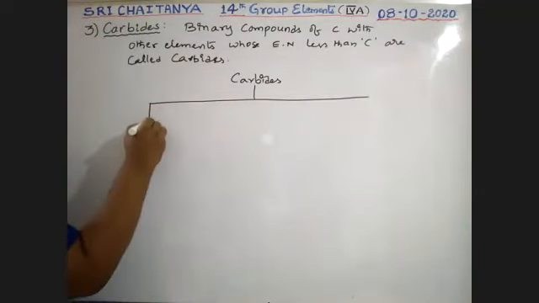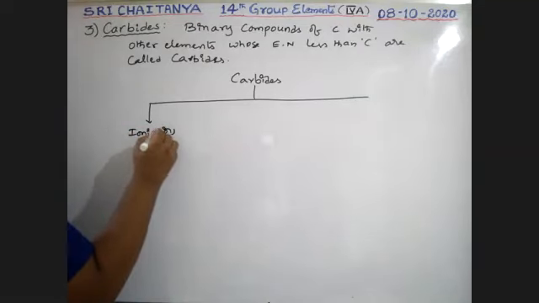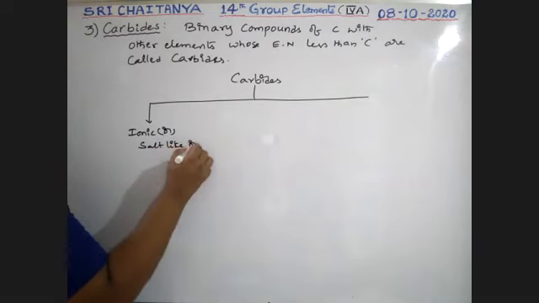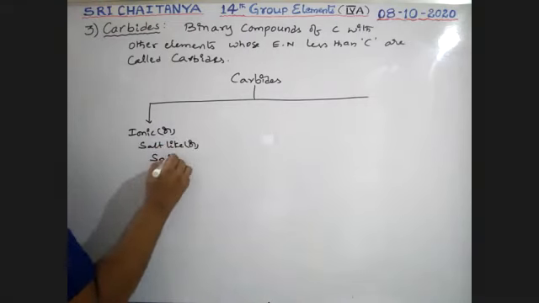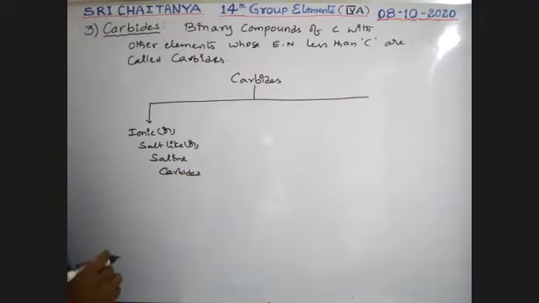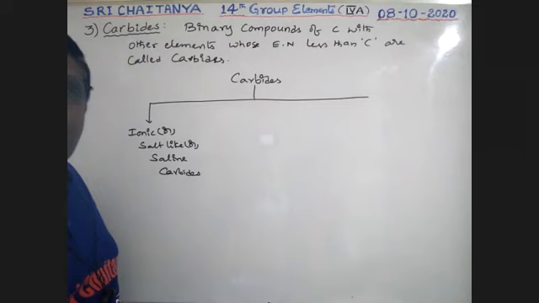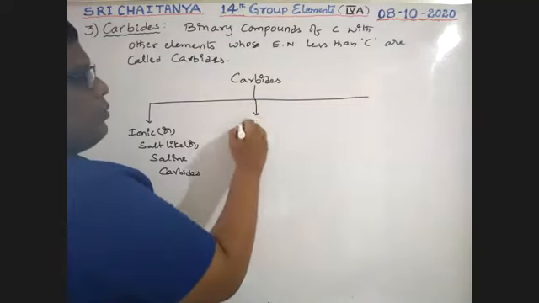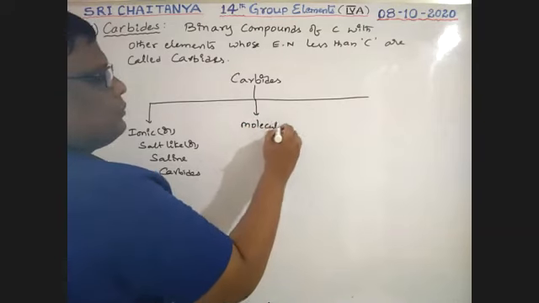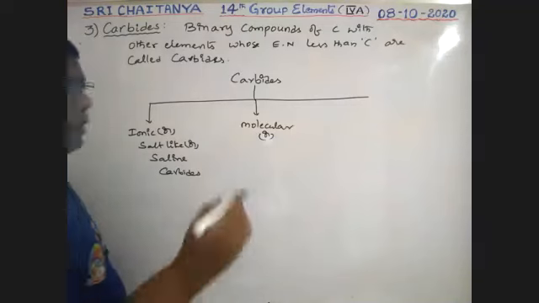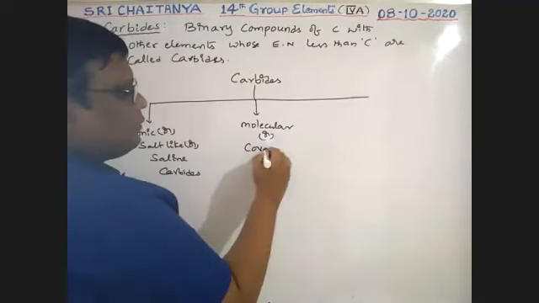First one, ionic carbides, or salt-like carbides or saline carbides. It is the first category. Second one, molecular carbides or covalent carbides.